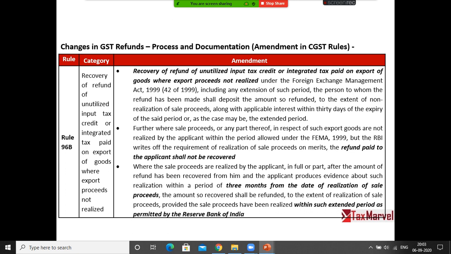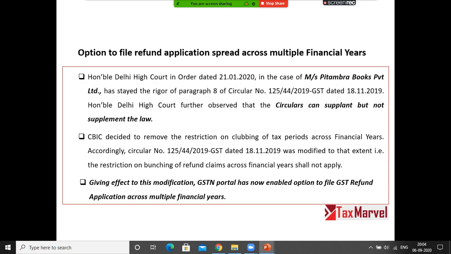the claim money should get realized within the timeline prescribed by FEMA. Second, government has also introduced Aadhaar verification in case of new registration. In case you take a new registration after 21st of August 2020, Aadhaar verification is also introduced. In case you don't opt for Aadhaar verification of the authorized signatory and directors, physical verification of premises is mandatory before grant of registration. Now the officer actually comes to your premises, verifies it, and only then will government grant the GST number to you. So all this is happening because of these lapses, right?